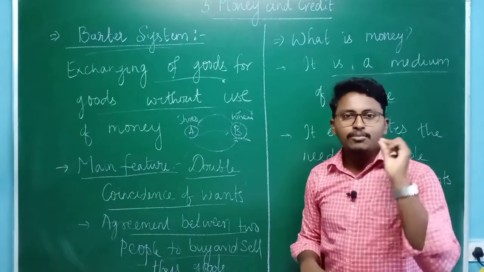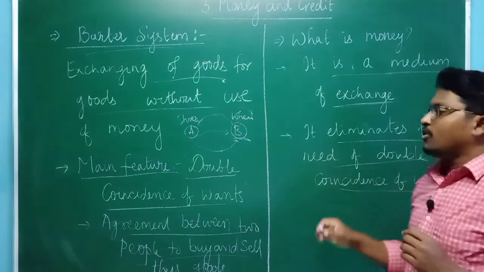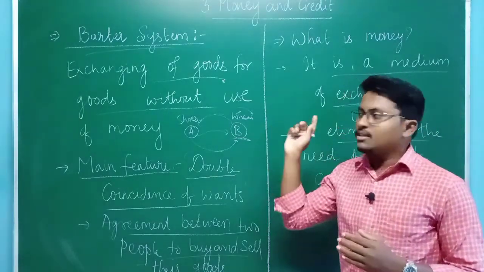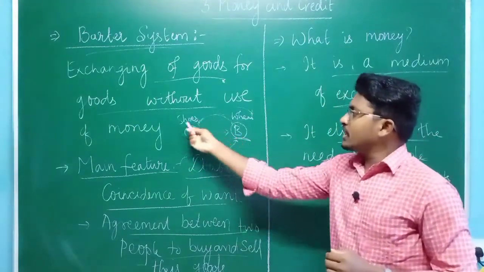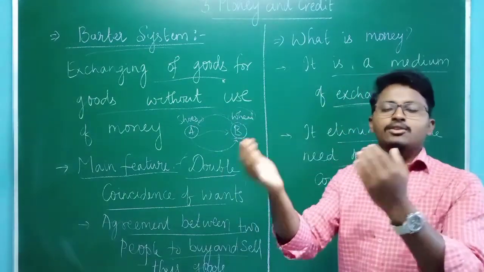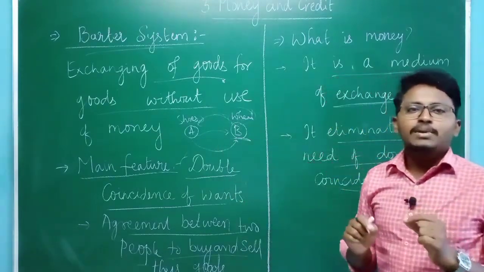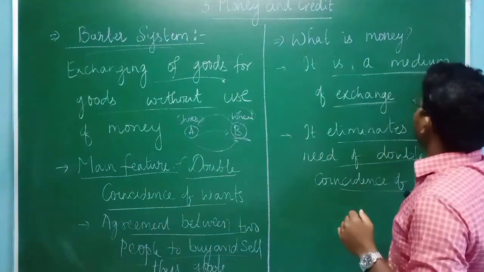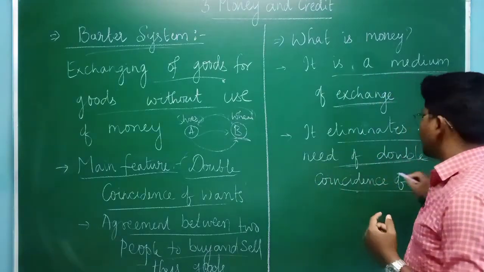And the next very important thing about money is that it eliminates the need for double coincidence of wants. Once you have money, which acts as a medium of exchange, then what is the need for double coincidence of wants? What is the need of finding a person who takes shoes and who gives wheat? No need. If you have money, you just give money and you can buy whatever you want, or you can sell whatever you have. So money plays a very important role in our life, and at the same time it acts as a medium of exchange and it eliminates the need for double coincidence of wants.